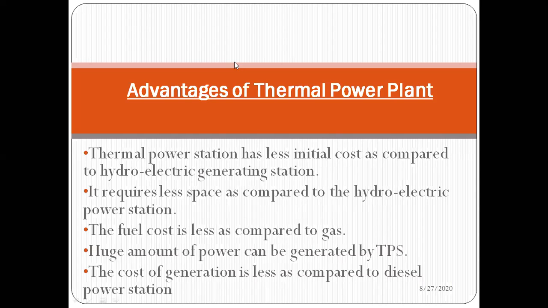A huge amount of power can be generated through a thermal power plant. This is one of the most common, or chief, advantages of a thermal power plant: a huge amount of energy can be generated, and the cost of generation is less as compared to the diesel power station. So these are certain advantages of a thermal power plant. By adopting these advantages, we can install a thermal power plant and generate electricity by converting the fuel energy into electrical energy.